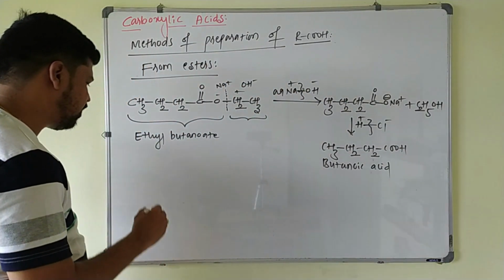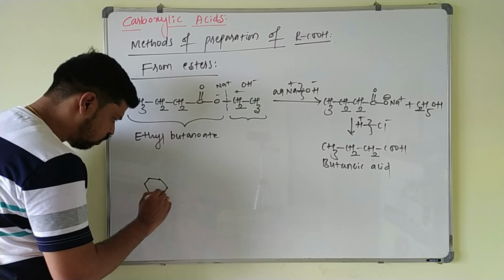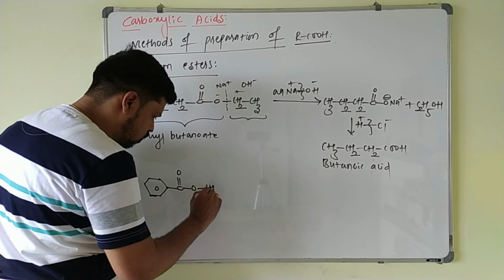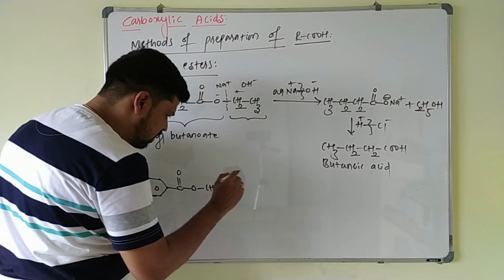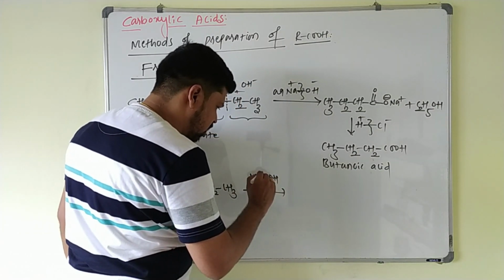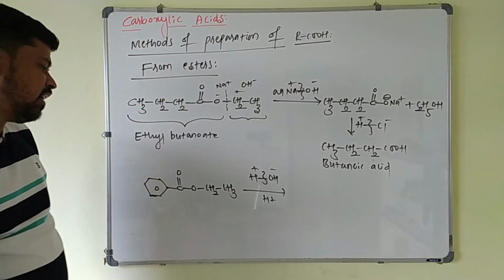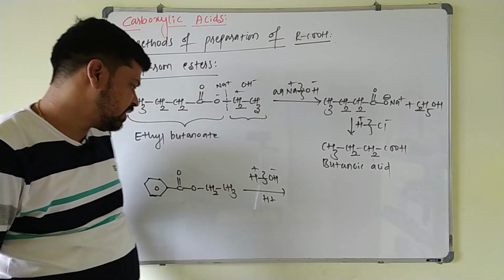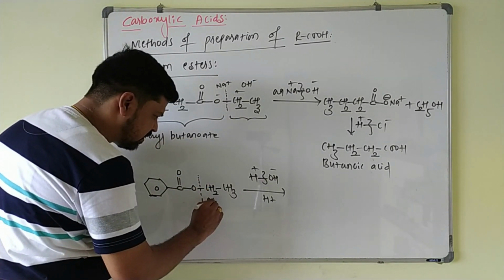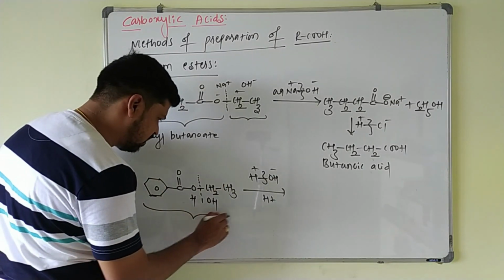Next example, if I take ethyl benzoate, C double bond O, OCH2CH3. This on acid hydrolysis, addition of water in the acidic medium. Here in this case, acid hydrolysis, you will get directly carboxylic acid. So what you have to do is just break this bond, add OH this side and H this side. So what is the name of this compound? This is ethyl benzoate.